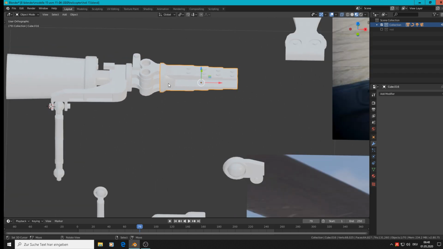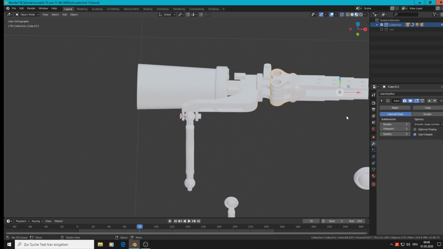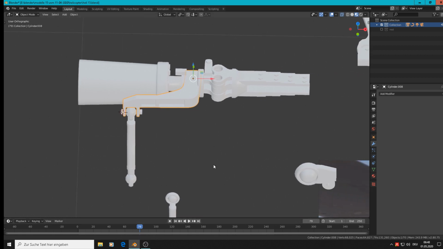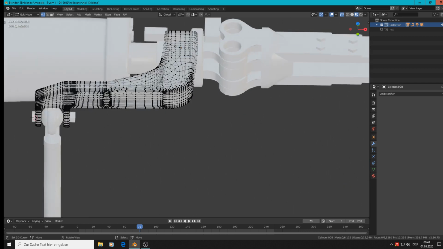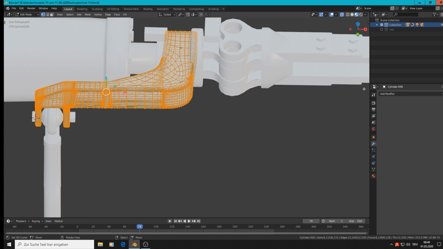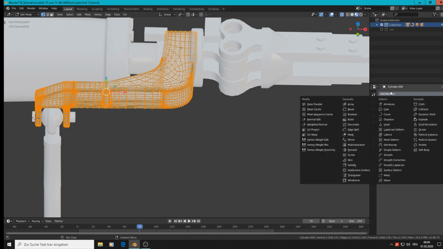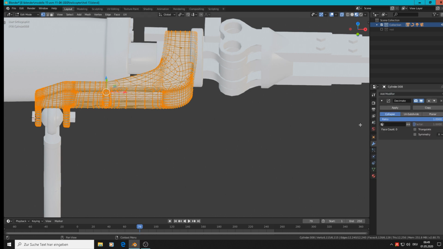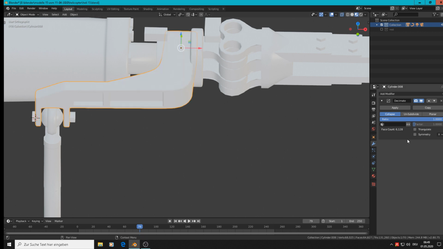We can try to, there is no modifier, there is no modifier. We can try to apply this modifier, that modifier, and that modifier. So we have 70,000. That's a little bit much. We must reduce the vertex count. So we have to take here a decimate modifier. So he says we have 6,000 for that.